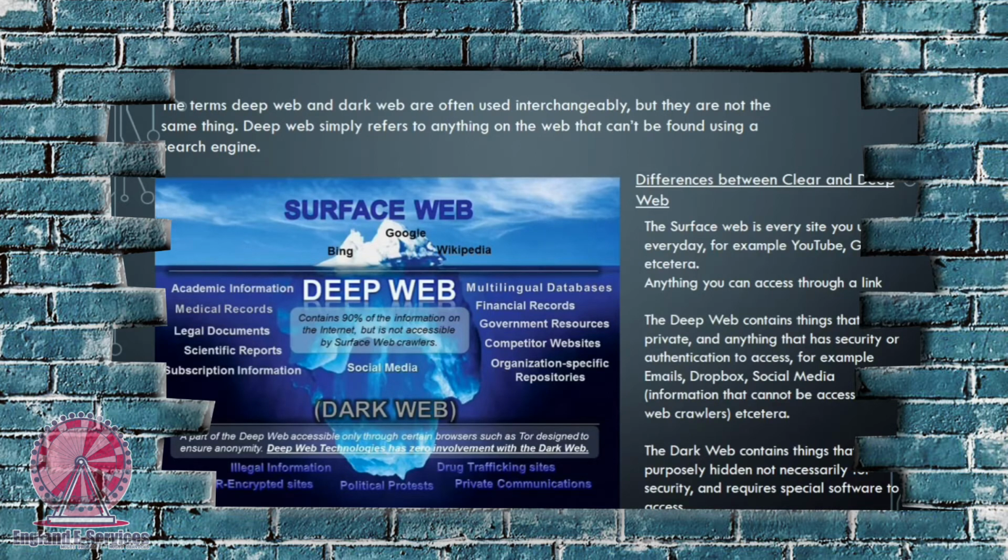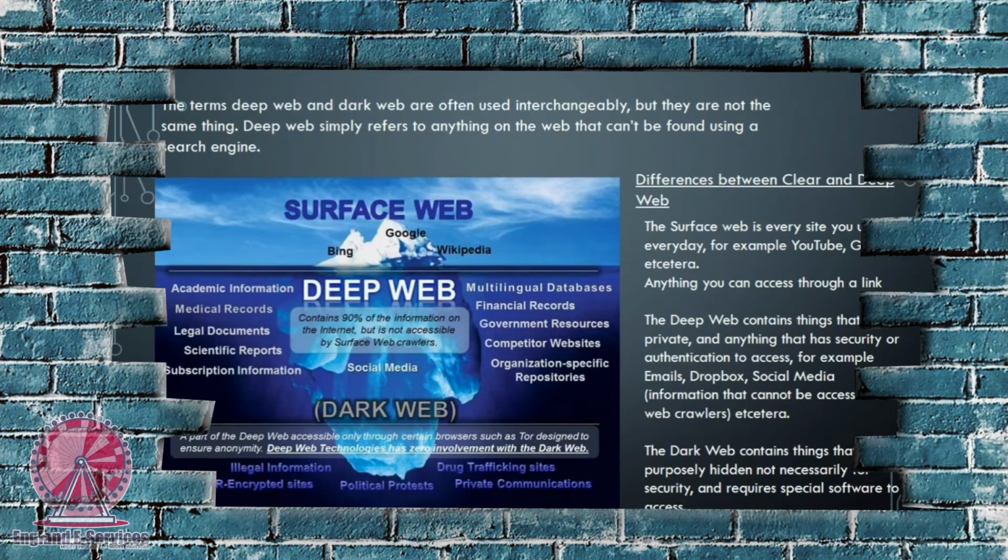Now, the deep web contains information that is private, and anything that has security or authentication in order to access it. For example, emails, Dropbox, social media, and information that cannot be accessed with web crawlers or search engines. Let me explain what this means.